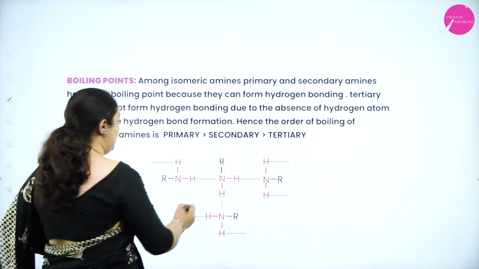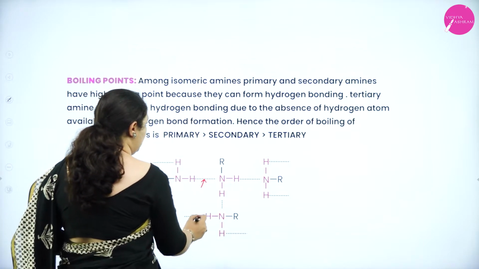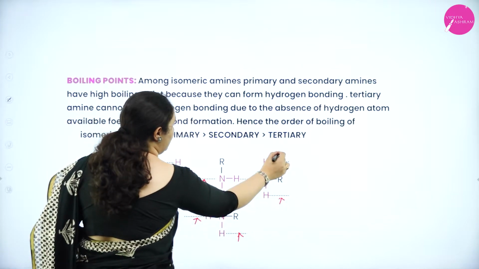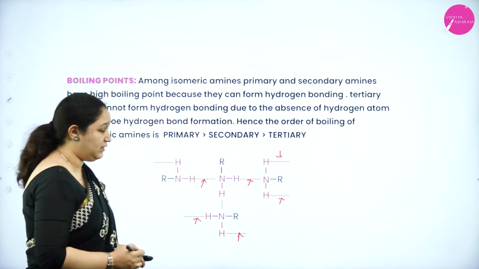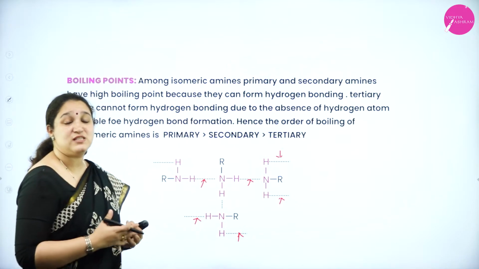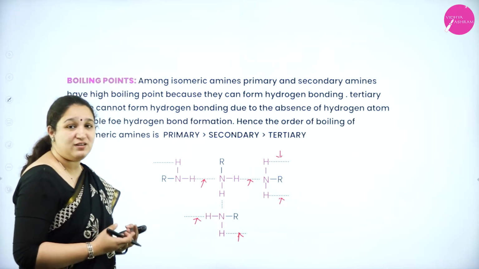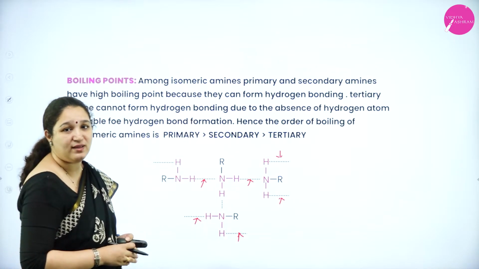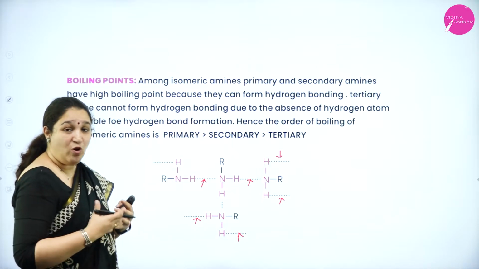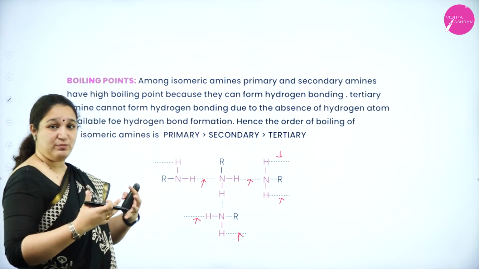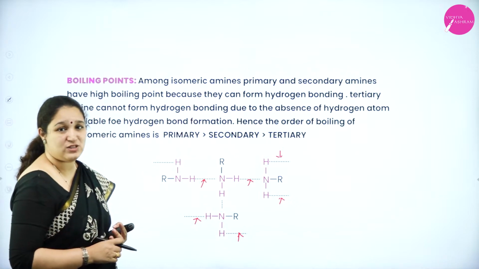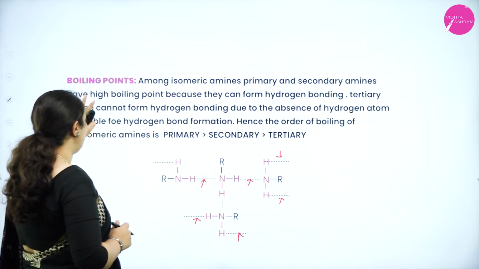Now here you can see this is hydrogen bond. This also is hydrogen bond which is formed in primary amines, isn't it? So they can form hydrogen bond, that's why they are soluble. Whereas if you take tertiary amines, they are not soluble because these hydrogen atoms are missing in them, isn't it? Also the R group becomes bigger and bigger, they become less and less soluble due to its hydrophobic nature. Next is coming to boiling point.